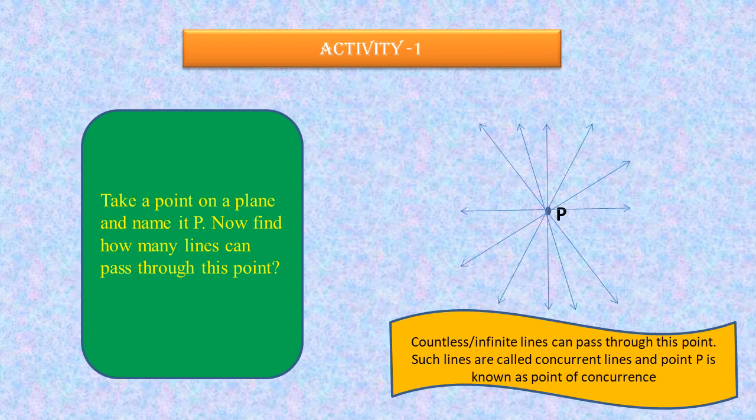All such lines which are passing from a point are known as concurrent lines, and point P from where these lines are passing is known as the point of concurrence. Now, activity 2.